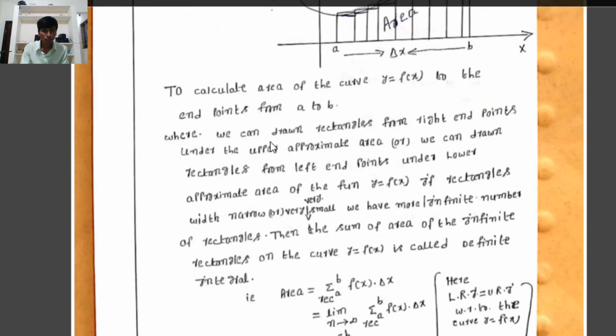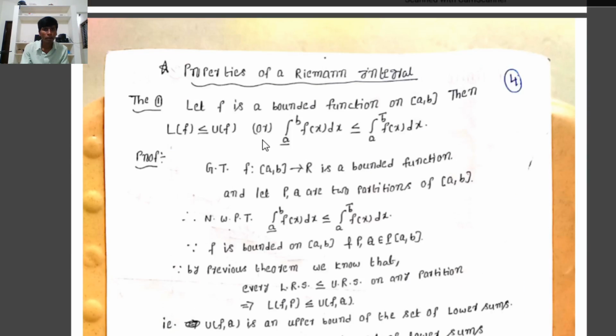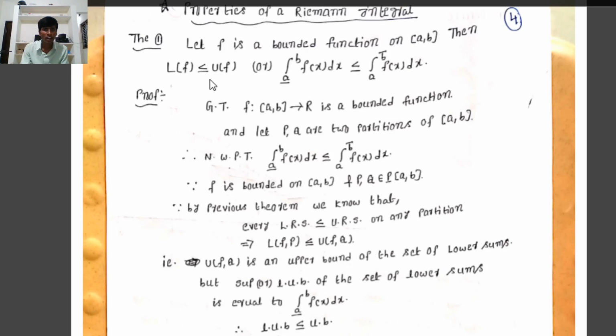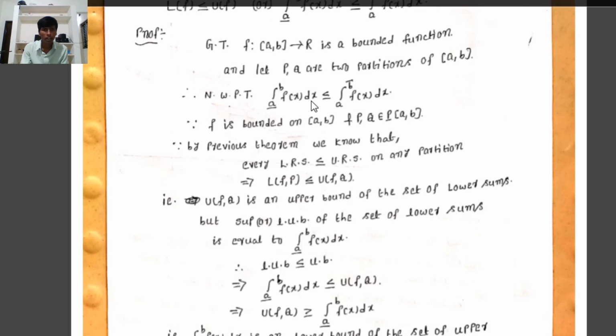Next one, the properties of a Riemann integral. First one: let f be a bounded function on the closed interval [a, b], then L(f) is less than or equal to U(f), that is, the integration from a lower bar to b of f(x) dx is less than or equal to the integration from a to b bar of f(x) dx. That is always, lower Riemann integration is less than or equal to upper Riemann integration.